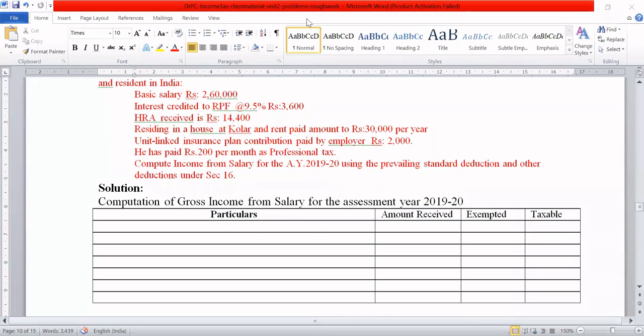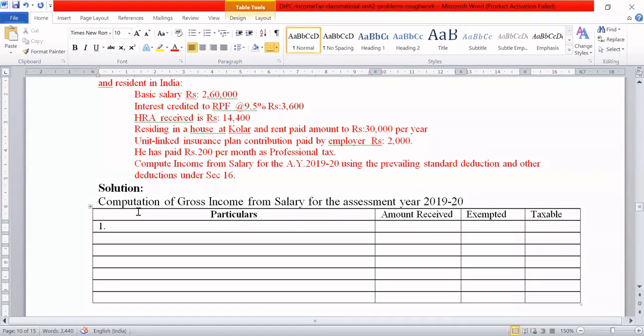Let us say basic salary is given 2,60,000. They have not given any other salary, only basic salary here. So let us start. Instead of going to Excel, I thought let me just give a try in the Word itself with a table. The first thing here is, in the table, you should have it like this: amount received, exempted amount, and taxable amount. So let us have all three in one row.